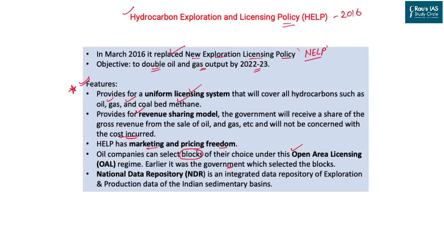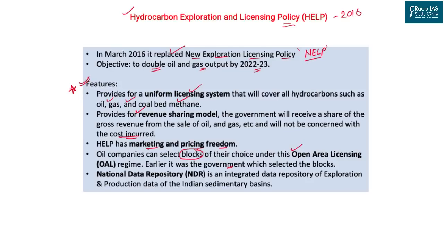That increased the corruption, increased the nepotism, and also caused collusiveness in the exploration and licensing policy. So the government has replaced that, and now it is up to the companies to find out the blocks, go for the discovery, find out the oil, natural gas, and other resources, and go for their production.